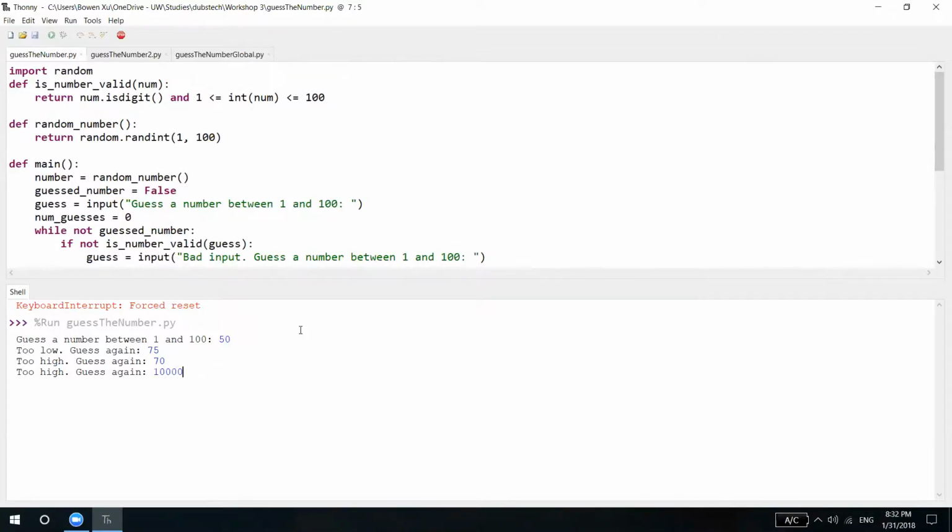Before we continue the game, I want you to purposely mess up the program and see how it handles bad inputs. So let's try 10,000 as a bad input. You can see that the program is designed to handle those bad inputs. So let's try again.